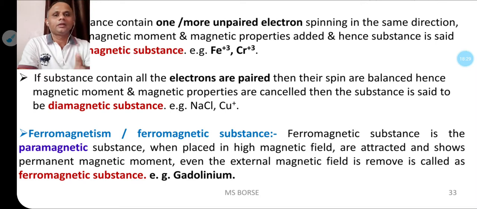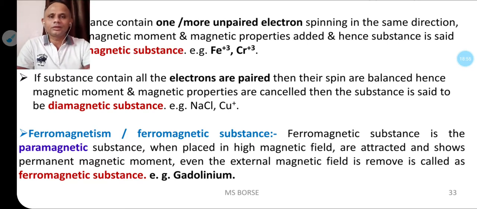That means ferromagnetic substances are also paramagnetic, that means they have unpaired electrons, but they acquire a permanent magnetic property. That's why they are called ferromagnetic substances. An MCQ may be asked on this topic. Substances having one or more unpaired electrons are called, yes, paramagnetic, right.